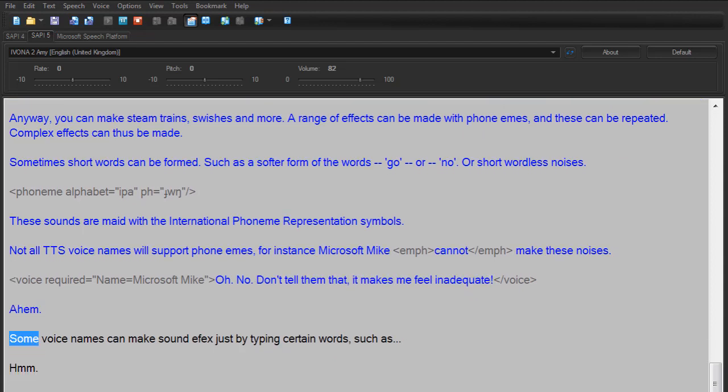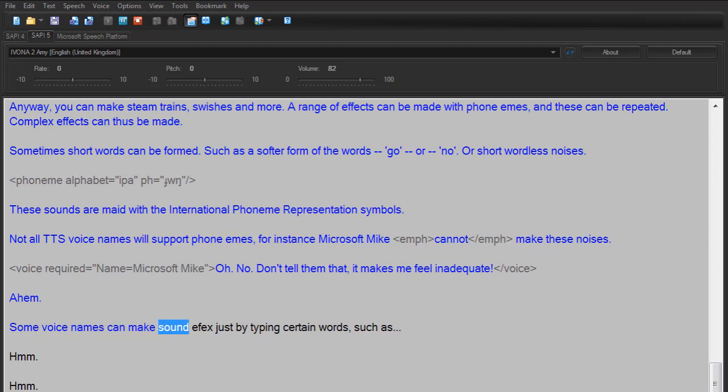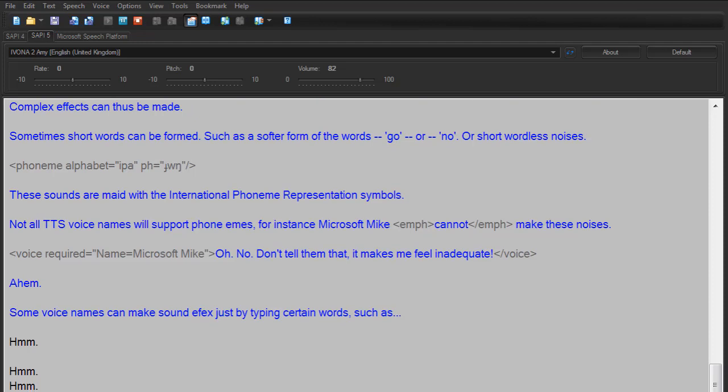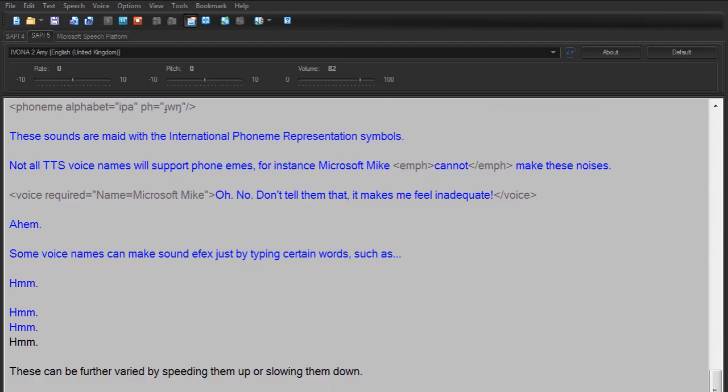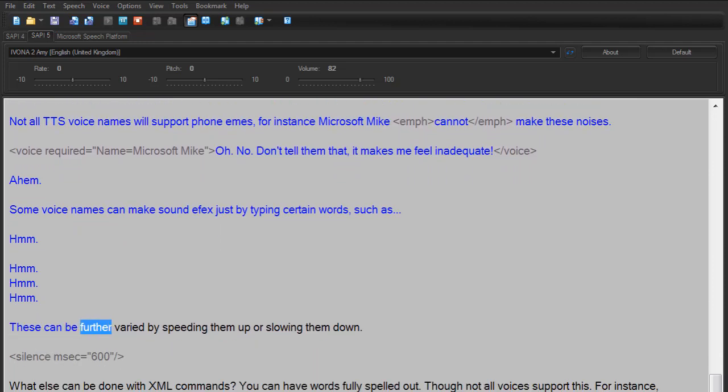Some voice names can make sound effects just by typing certain words, such as... These can be further varied by speeding them up or slowing them down.